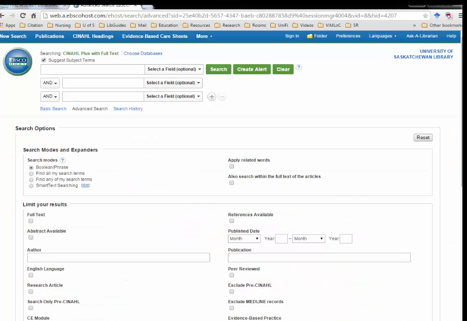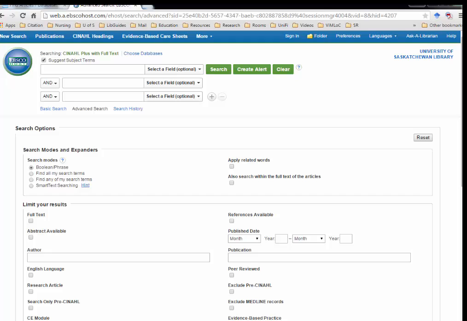CINAHL stands for Cumulative Index to Nursing and Allied Health Literature. It has full text for over 760 journals and indexing for over 5,000 journals. To understand indexing, watch the video titled What is MESH in the Nursing Research Guide under Library Orientation videos. It is this indexing that helps you retrieve searches without having to think of possible synonyms or different kinds of spelling combinations. In CINAHL, there are 3 search boxes.